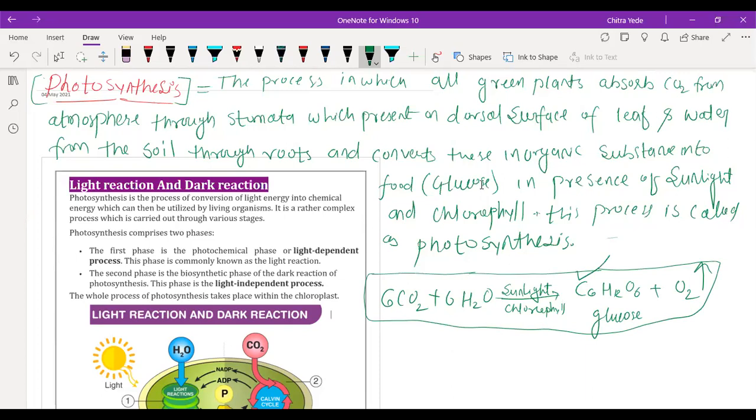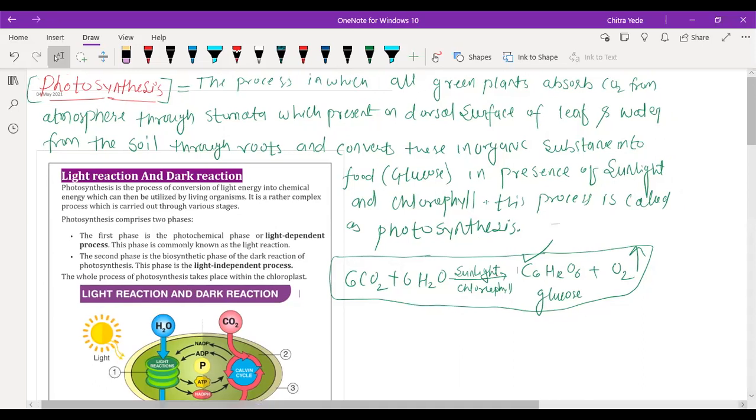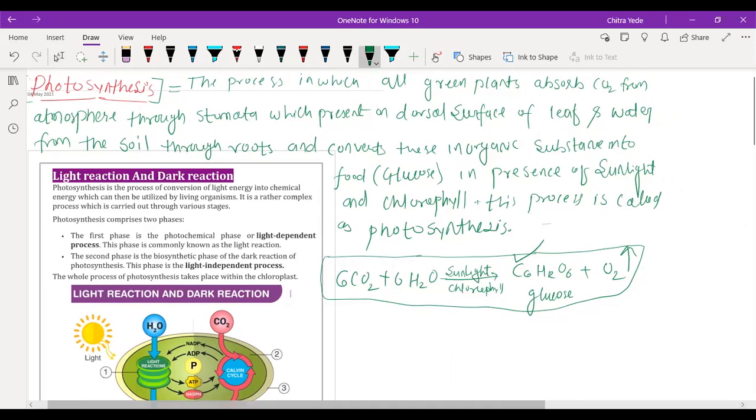Okay, so this process we have written here in a very simple way, but this reaction is not quite simple as we are considering. It is a very complex one. So the photosynthesis, I'm going to write more detail here.